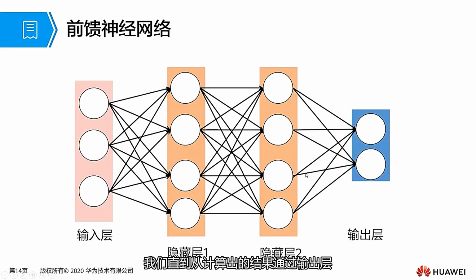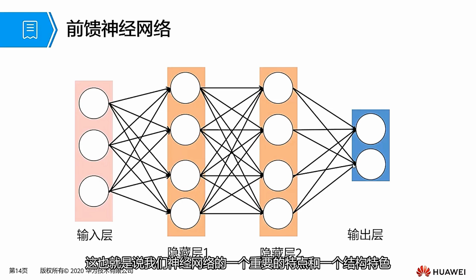The neurons are interconnected, only accepting the output of the previous layer and passing the calculated result to the next layer, adopting such a unidirectional multi-layer structure. Each layer contains several neurons. There is no connection between neurons on the same layer, and information between layers flows only in one direction. This is an important structural characteristic of our neural network.